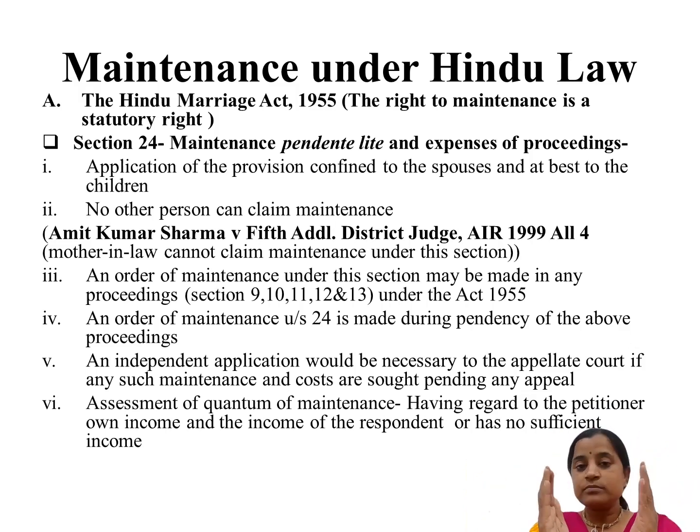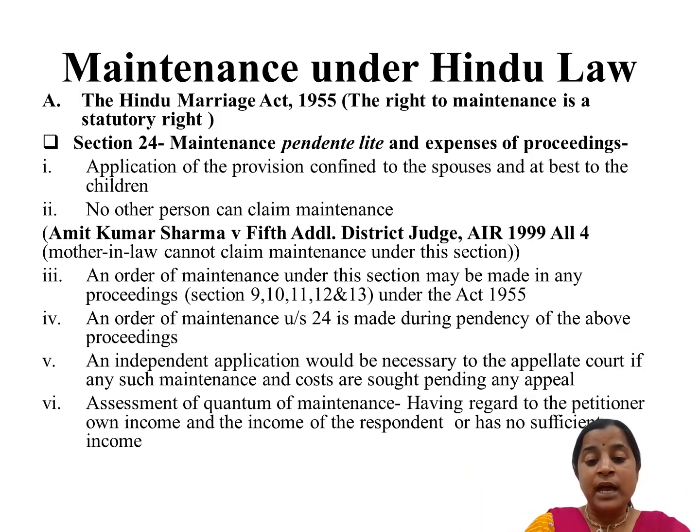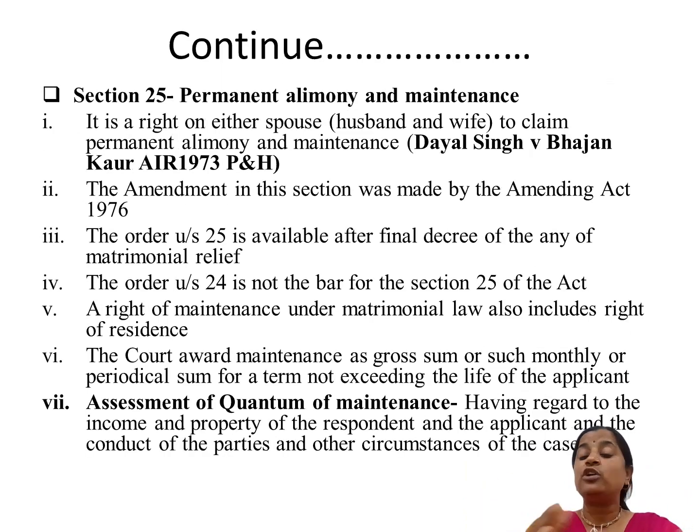Achha, there is no. And 25, if I'm talking about 25 also, so you can see 25. So what is the difference? Section 25 is a permanent alimony or maintenance. So what is the difference? Difference क्या है दोनों में? Similarity: husband wife दोनों को मिलेगा. Either it is a case of 24, either it is a case of 25. तो दोनों में मिलेगा. But similarity क्या? But dissimilarity क्या है?